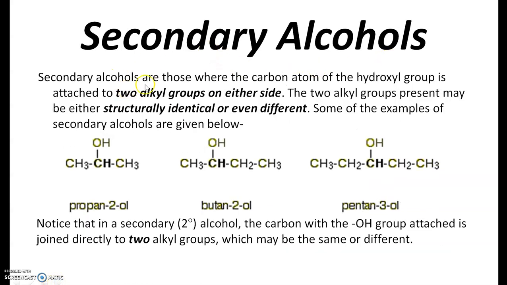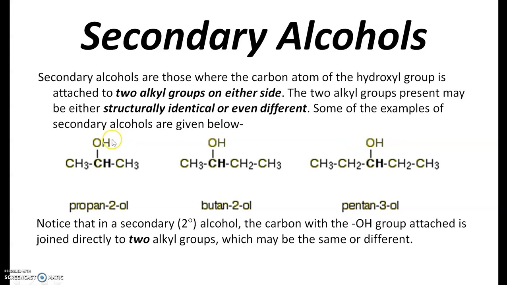Secondary alcohols are those where the carbon atom of the hydroxyl group is attached to two alkyl groups on either side. The two alkyl groups present may be either structurally identical or even different.